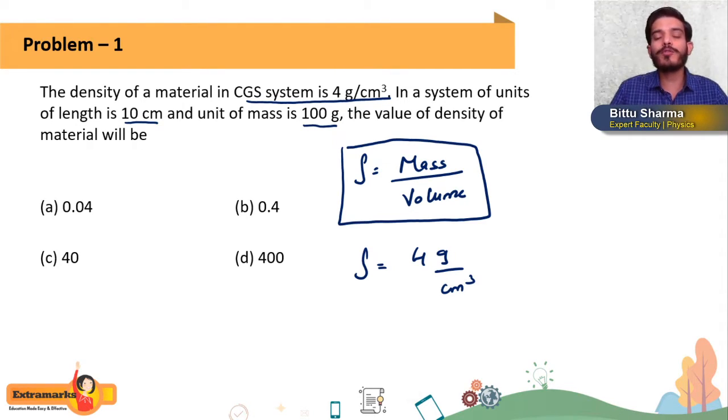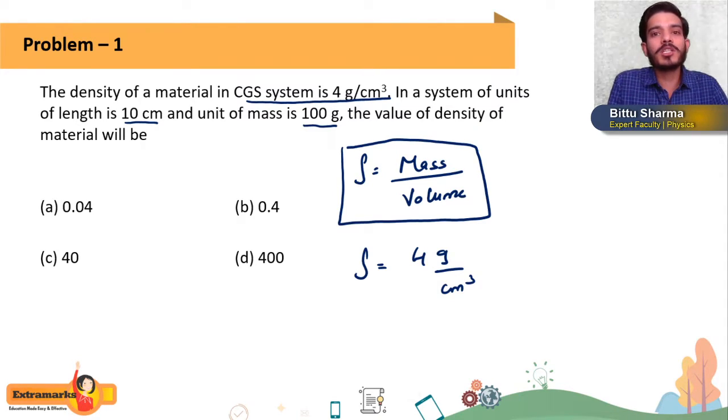Students, in total we know 4 systems. What are those 4 systems? MK system, CGS system, FPS system and SI system. The conversion of units among these systems is very easy and we know all of it. Like if I ask you, in 1 kilometer how many meters? 1000 meters. In 1 meter how many centimeters? 100. So those are very easy, and in our exam it is very rare that they will ask conversion among those 4 systems.